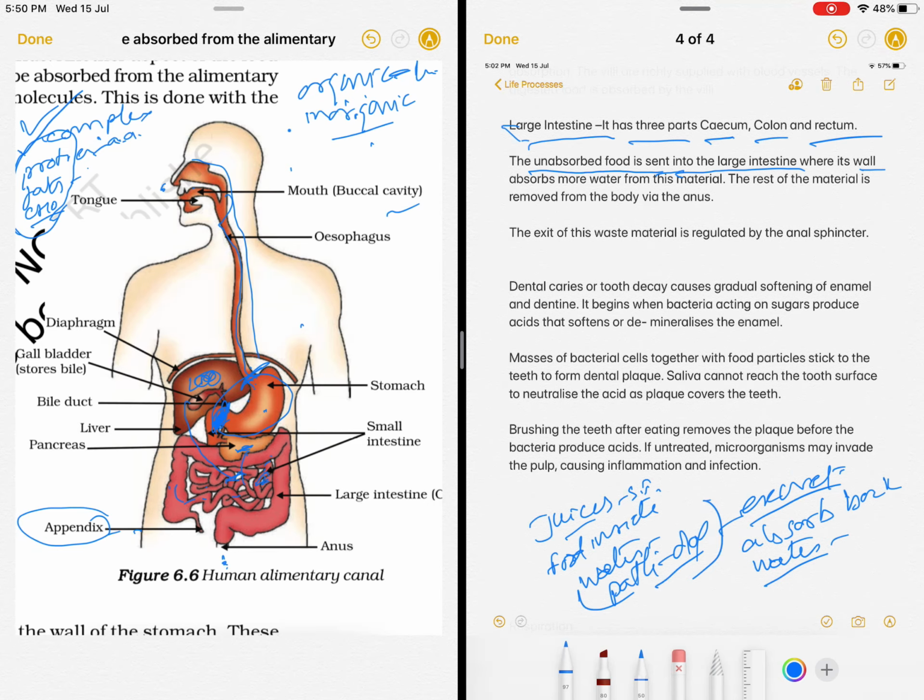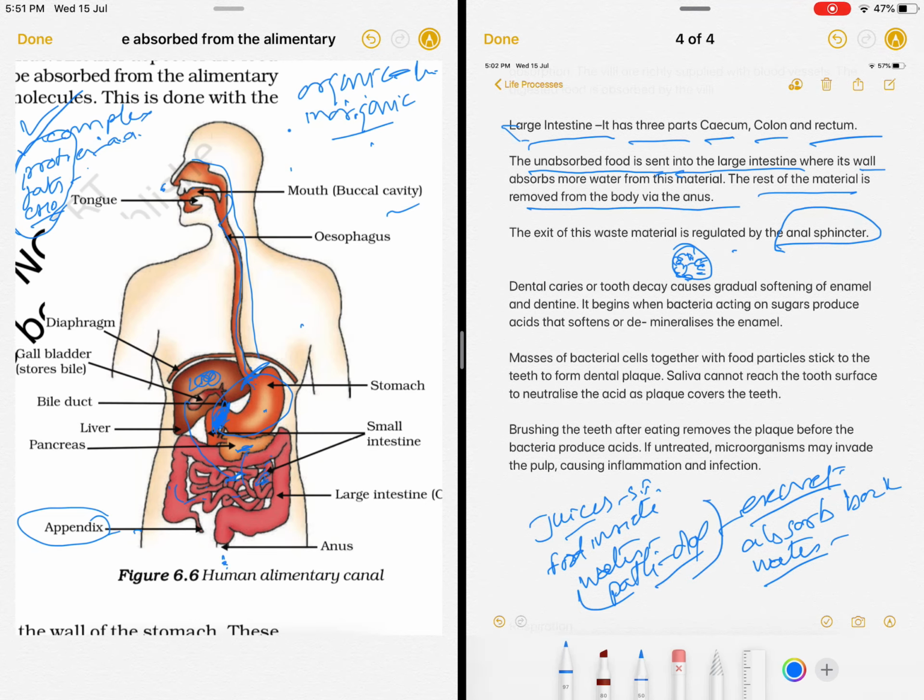The water is absorbed from the material and the rest of the material is removed from the body via the anus. The exit of this waste material is regulated by the anal sphincter. Again, a circular muscle sphincter, like these are circular muscles. So we had one in the stomach and another is here, the anal sphincter.